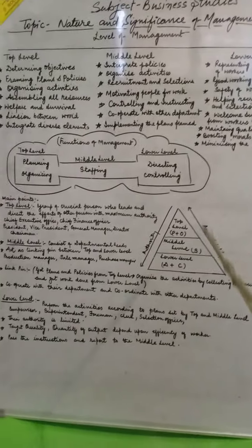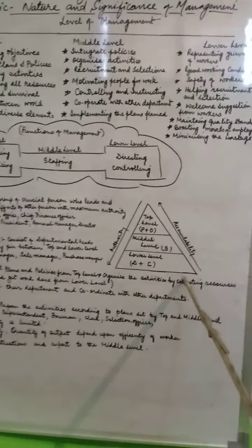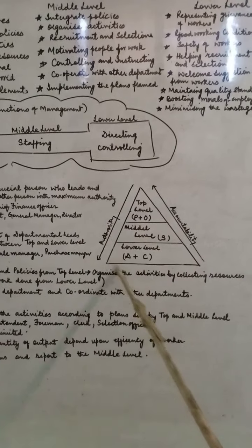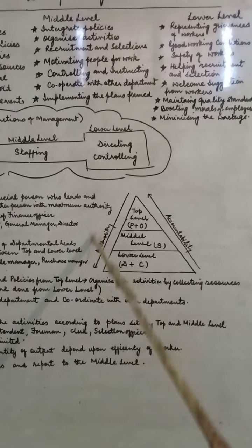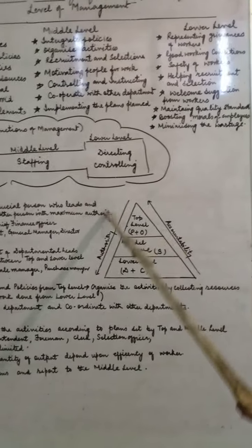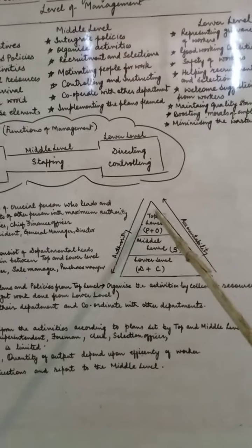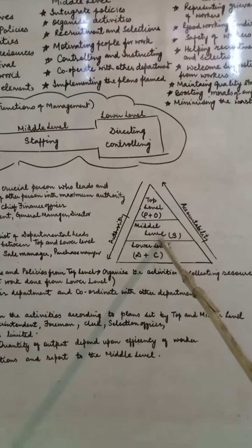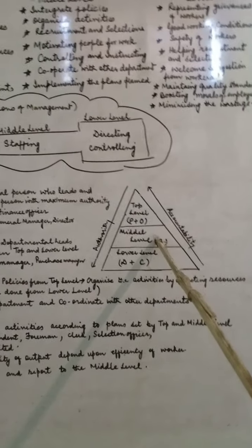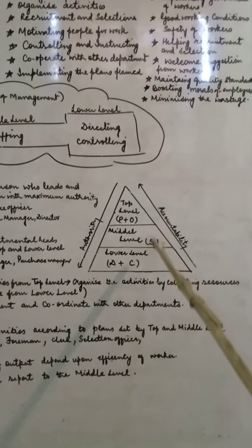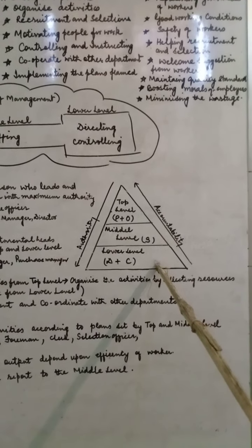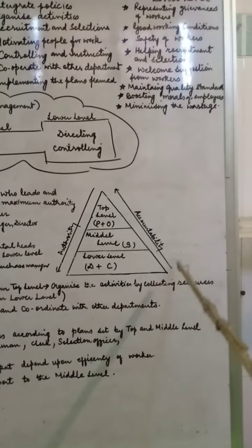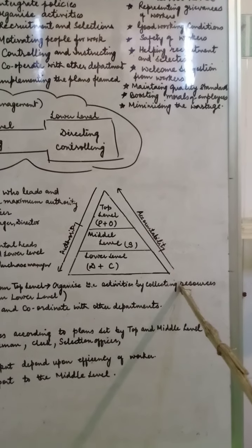Now, with the help of this prism, you can understand the levels of management. The whole management is divided into these three aspects. The first part is the top level, the second is called the middle level, and the lower level is called the supervisory level. So the whole management is actually divided into three parts.